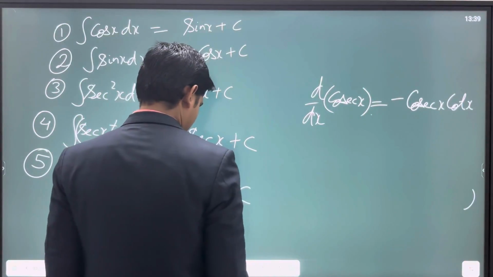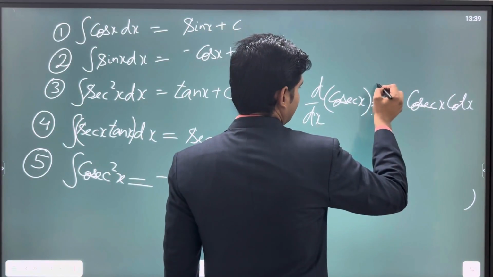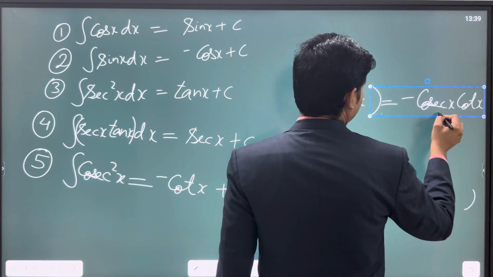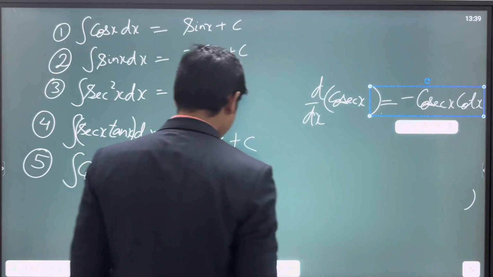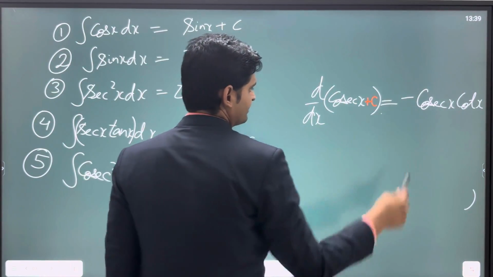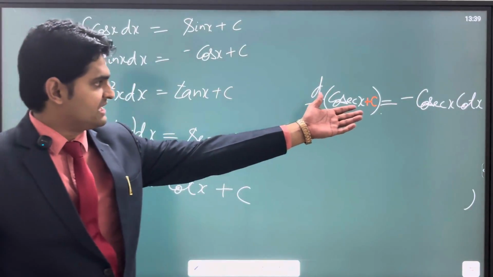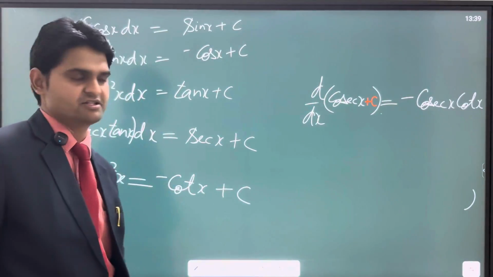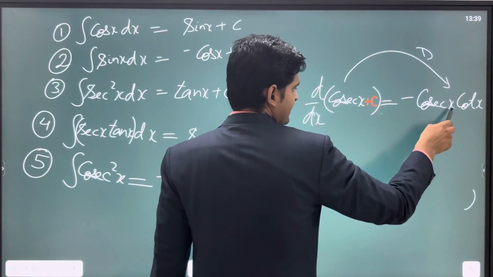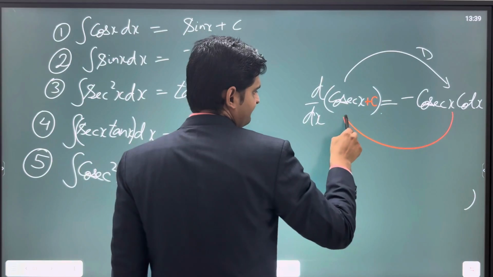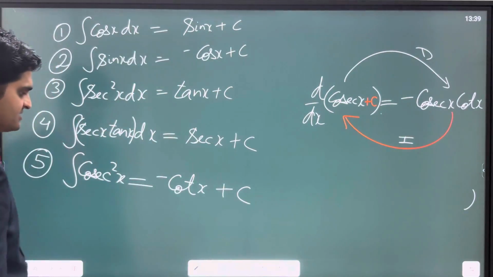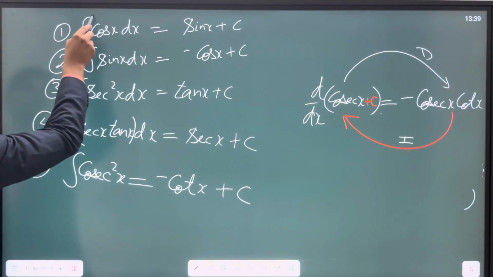Now the way we have been doing earlier, if I ask you to do the differentiation of it along with the constant, the result will again be the same only, because the differentiation of a constant is 0, we very well know it. So this is the differentiation, right? And if I do the anti-differentiation or the integration of it, I'll come back to its primitive state, to its original state.